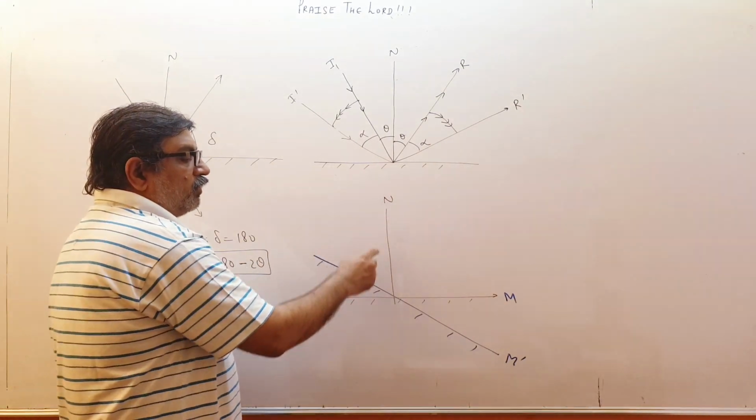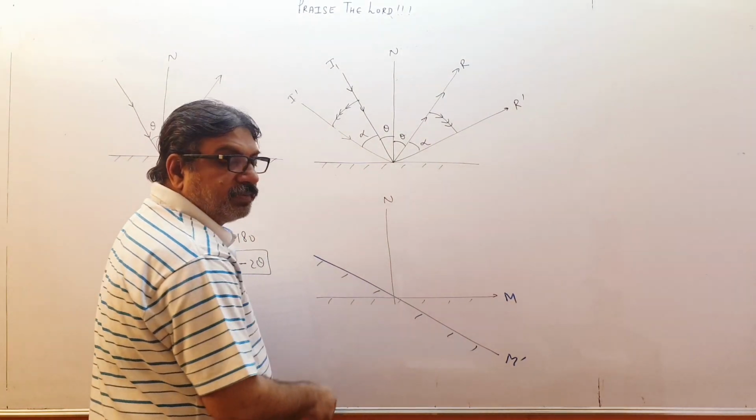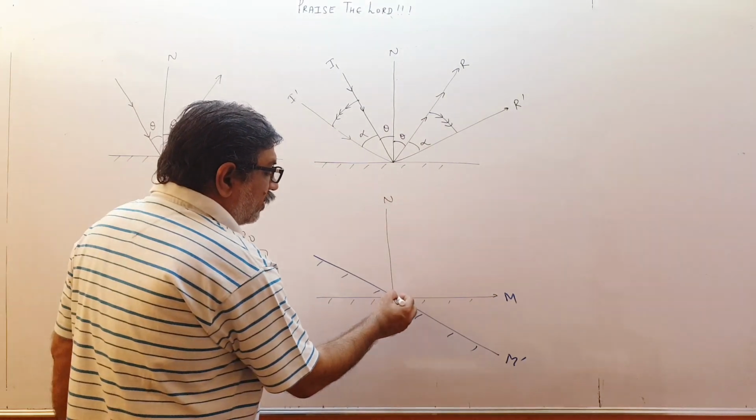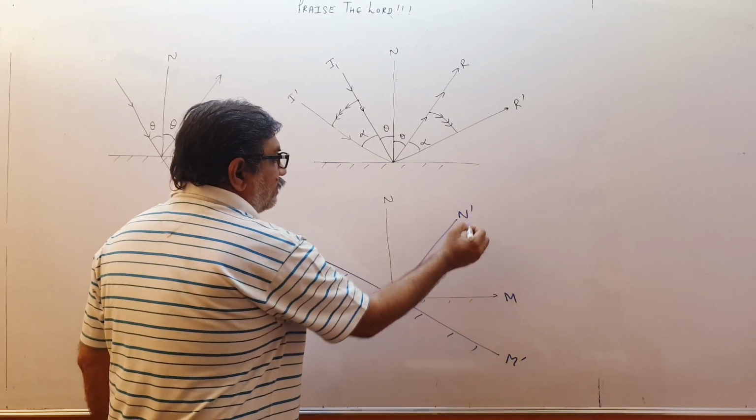This was the normal for the mirror. Now the mirror has become like this, so the new normal will be perpendicular to the mirror, that we know. So the normal goes like this. This will become the new normal. Clear?